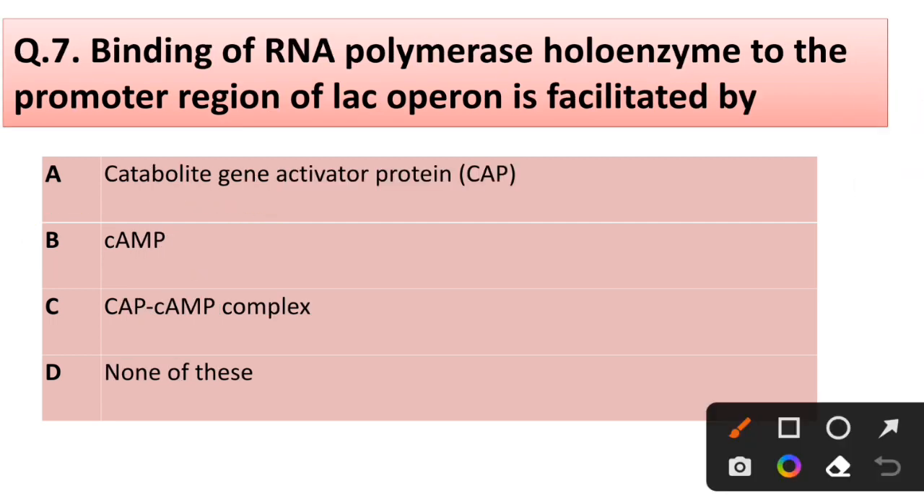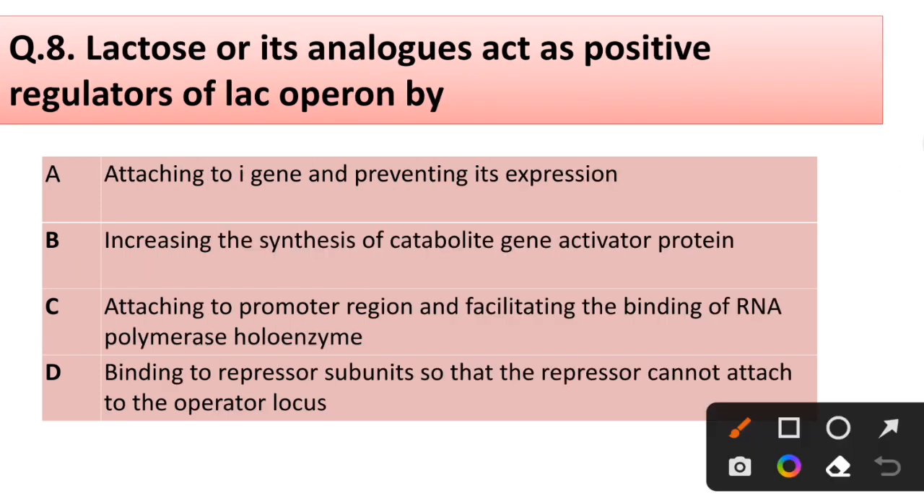Question number 7. Binding of RNA polymerase holoenzyme to the promoter region of lac operon is facilitated by catabolite gene activator protein, cAMP, CAP-cAMP complex, none of these. Correct answer is option C, CAP-cAMP complex.